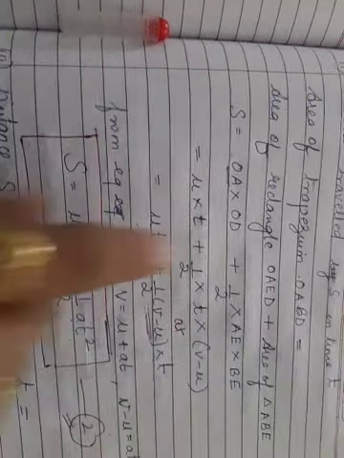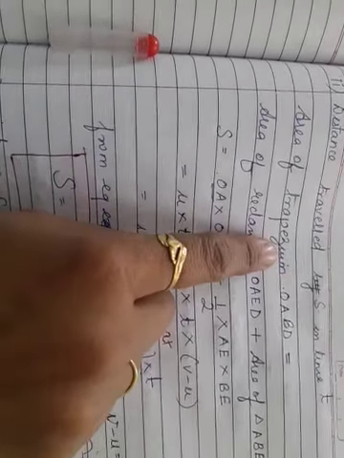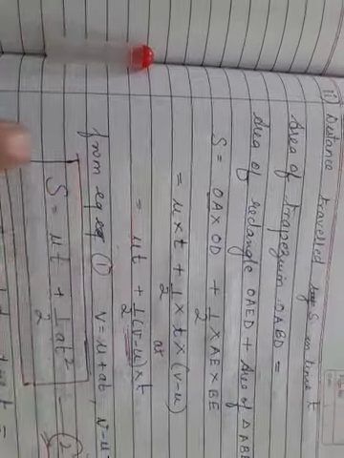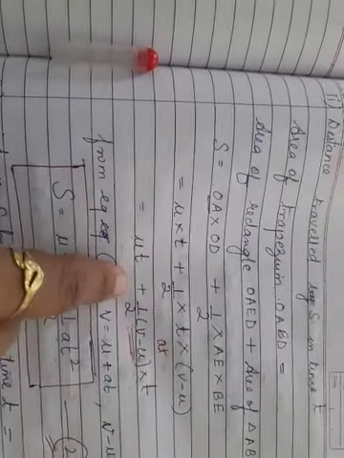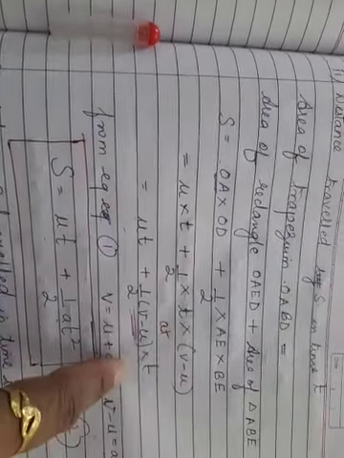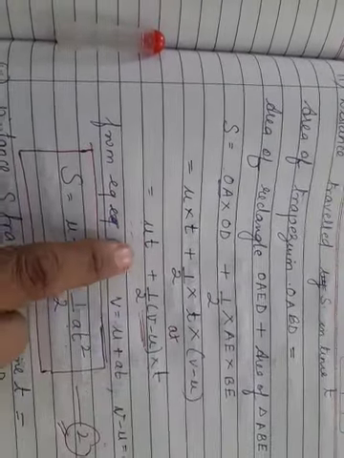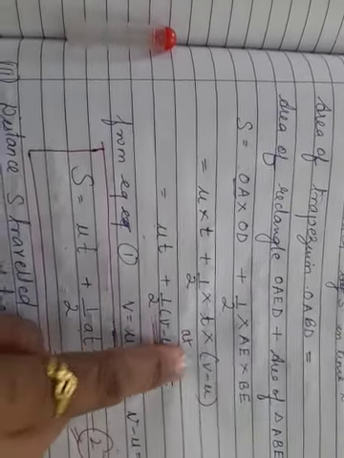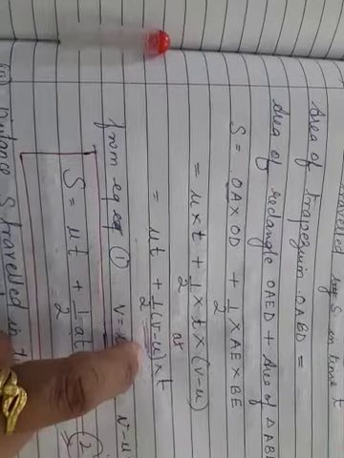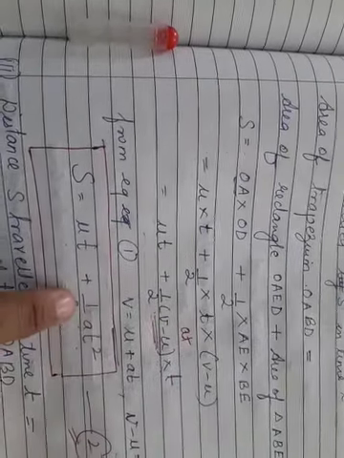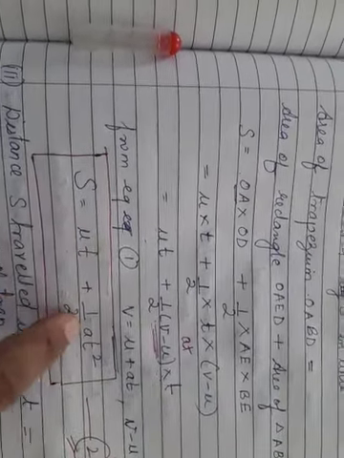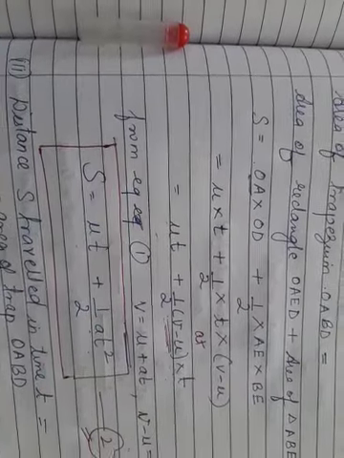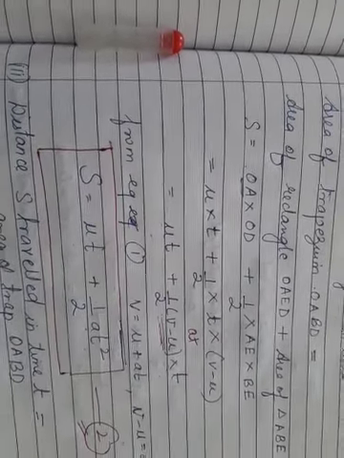Just see how I did it. First I found the area of trapezium OABD. Area of trapezium has two things, one rectangle, one triangle. I found the area of the rectangle and then the area of the triangle, which I got as UT plus half V minus U into T. V minus U equals AT, from where? From equation 1. Substitute the value of AT, so S equals UT plus half AT square. So very easy. Are you understanding it? Okay, so let's go further.